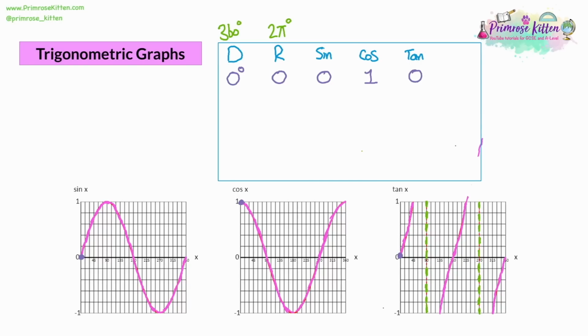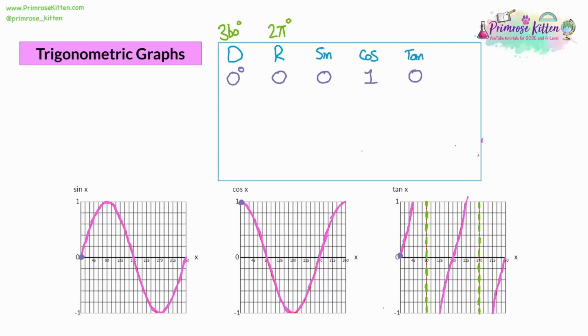Now, if you type sin 0 into your calculator, you'll get 0. If you type cos 0 into your calculator, you'll get 1. But you might get this as a non-calculator question, and you might need to memorize these values. Also, if you have to sketch the graph, it's important to know these so you know where to start drawing it, particularly with sin and cos, which are the same graph shifted along. So it's important to know that cos starts at 1.